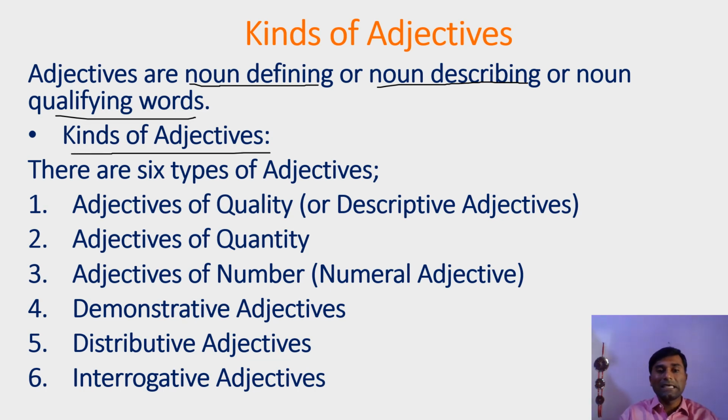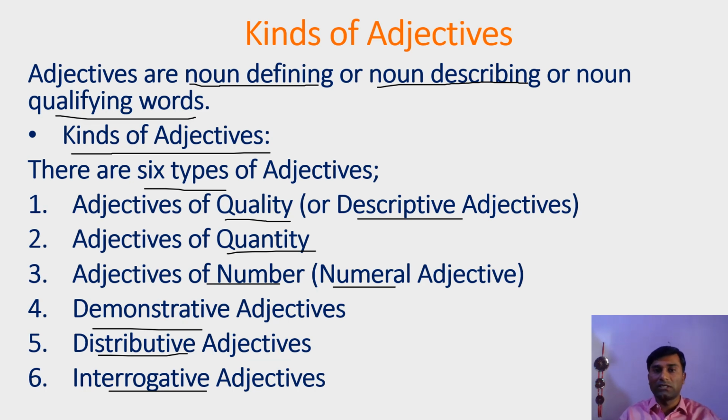So here kinds of adjectives are given. There are 6 types of adjectives. They are adjectives of quality, or they are also called descriptive adjectives, adjectives of quantity, adjectives of number or numeral adjectives, demonstrative adjectives, distributive adjectives, and interrogative adjectives. So these are the 6 types of adjectives. We are going to study one by one.